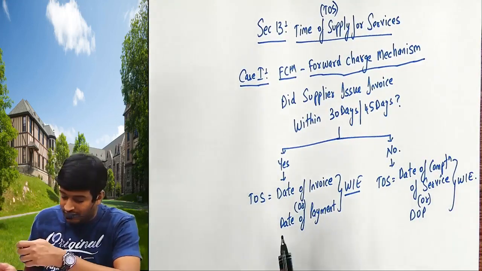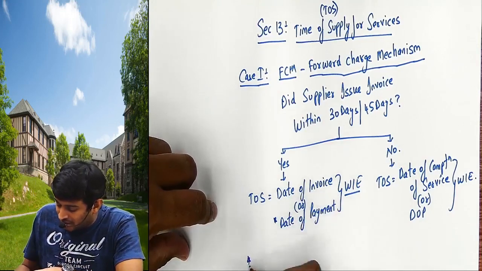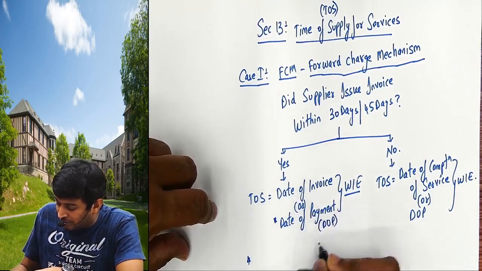Just listen quietly first. Star mark. Short form is DOP, date of payment.